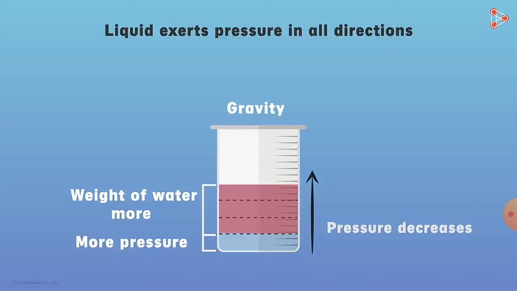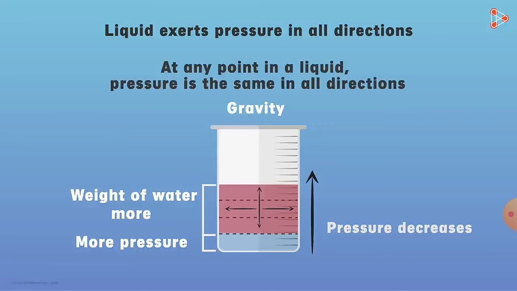That is, pressure decreases as the height increases, and pressure acts on all the sides in the container. At any point in a liquid, pressure is the same in all directions. Okay.